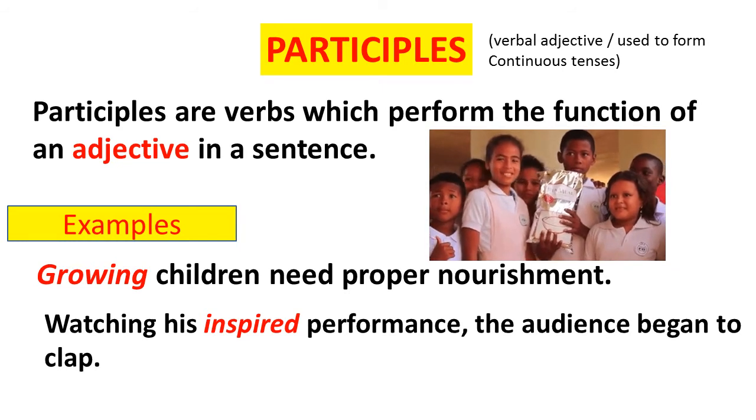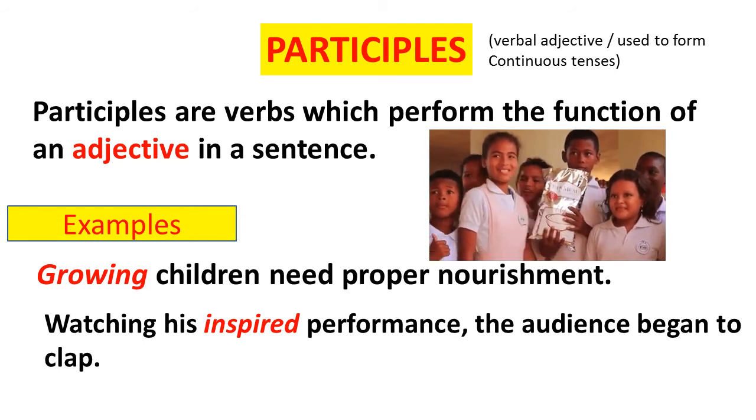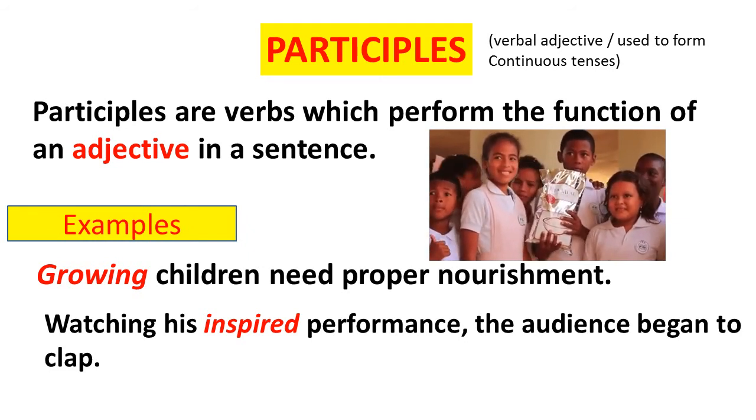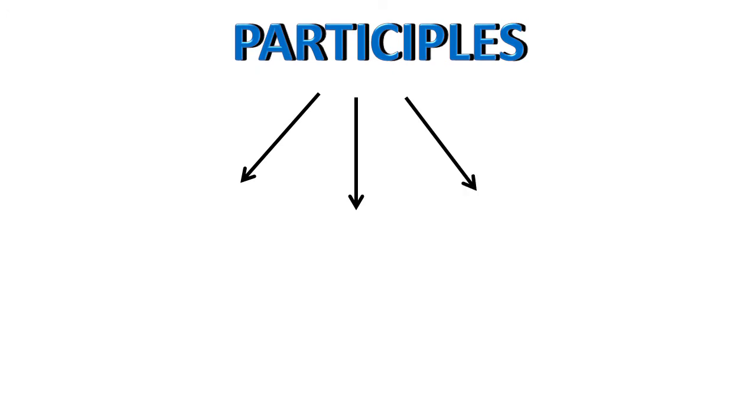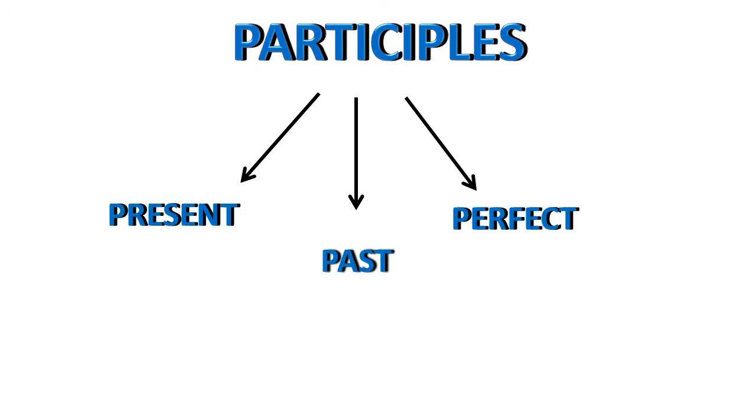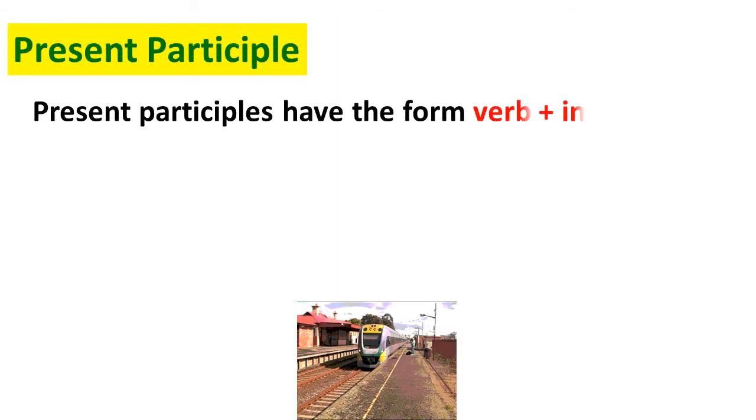For example, growing children need proper nourishment. Here, growing is describing the noun children. Next sentence says, watching his inspired performance, the audience began to clap. Here, how's the performance? It's describing the performance, inspired performance. Participles are of three types: present, past, and perfect participles.